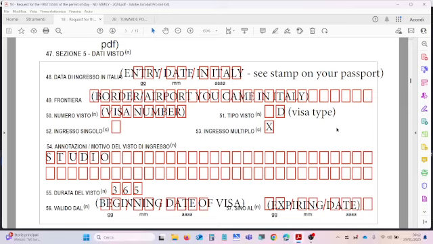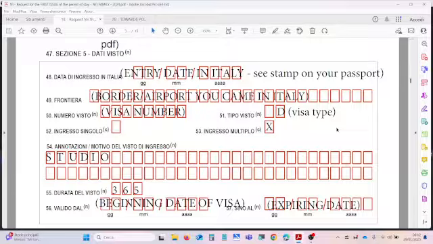Then you use the frontiera name, which means the name of the airport or of the border where you passed through. For instance, if you arrive at the airport of Fiumicino, you use Fiumicino as the name of the frontiera, of the border, or if you passed through Ventimiglia arriving from France, for instance, you use Ventimiglia there.